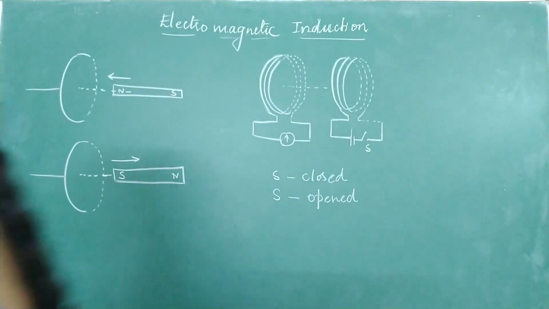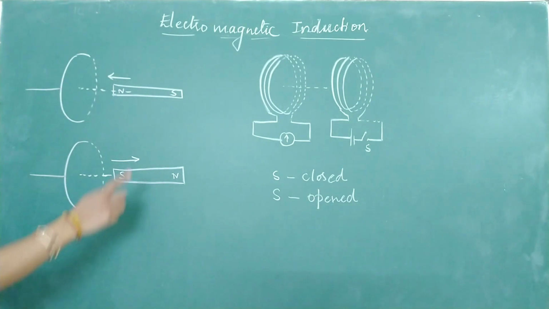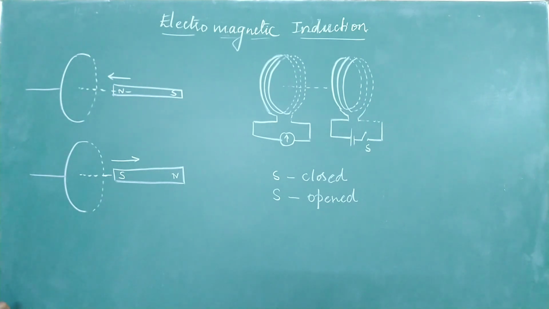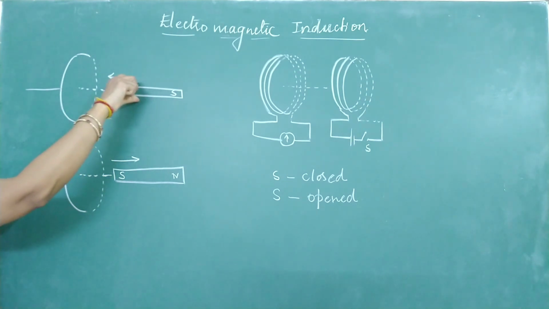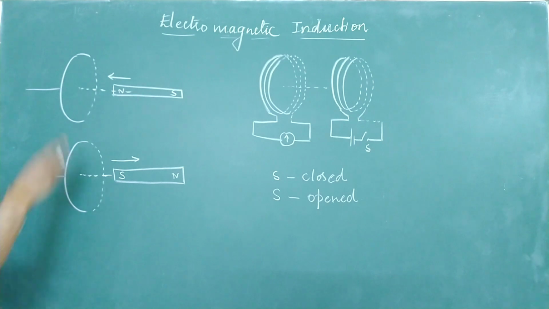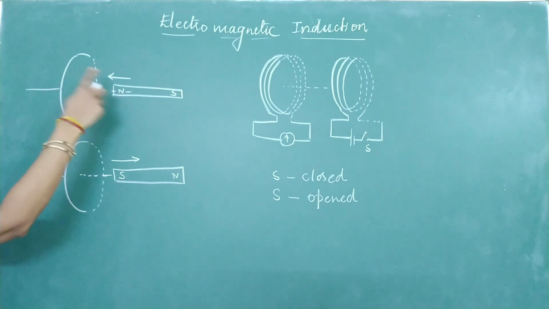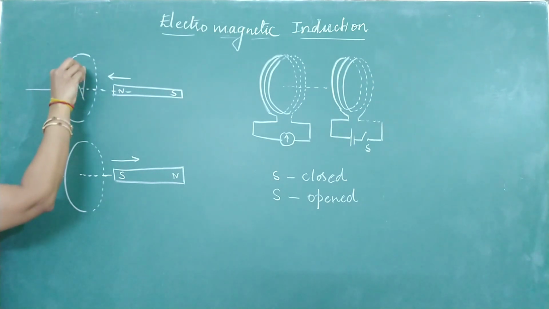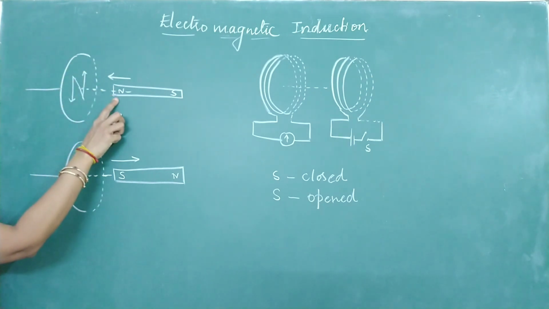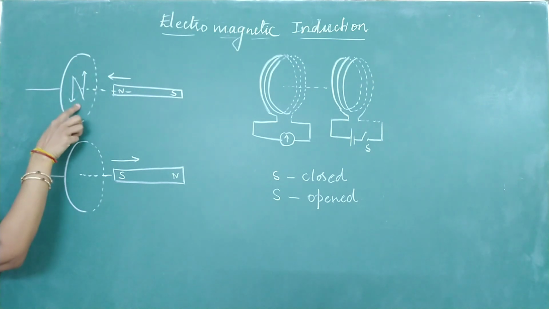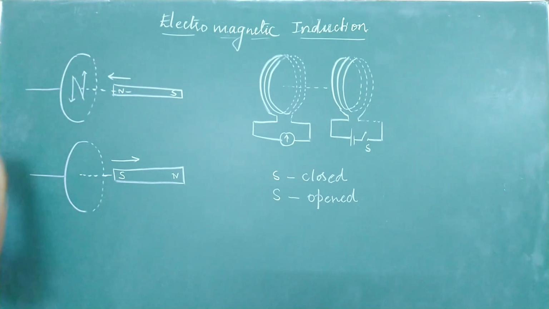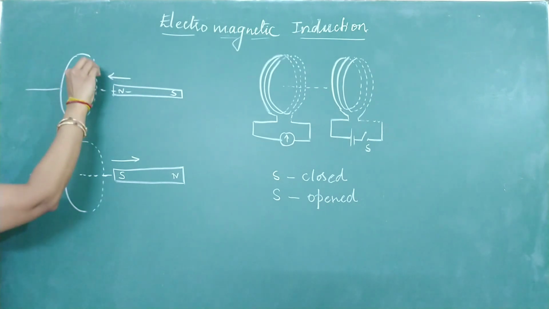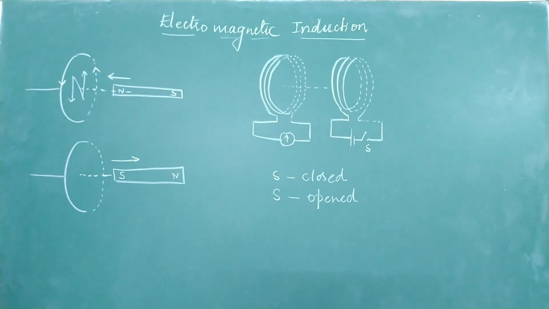In the first case, they are showing that the north pole of a magnet is moved close to a coil. As I just told you, when you move a north pole close to the coil, the face of the coil facing the magnet will get an induced north pole because it has to repel the motion. A north pole will induce a north pole on this side, and behind it you may have a south pole. So give arrows according to N. This is how the current is flowing.